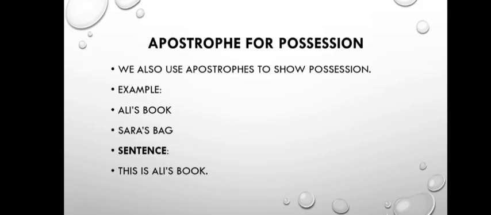Apostrophe for possession. We also use apostrophe to show possession. For example, Ali's book, Sarah's bag. Ali's book shows possession, something belongs to Ali. We use apostrophe plus s to show something belongs to someone. This is Ali's bag. This is Sarah's bag.